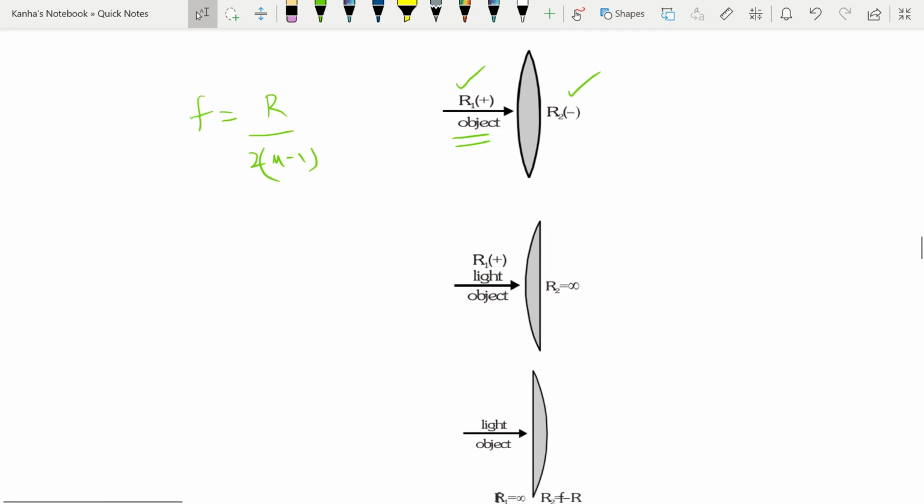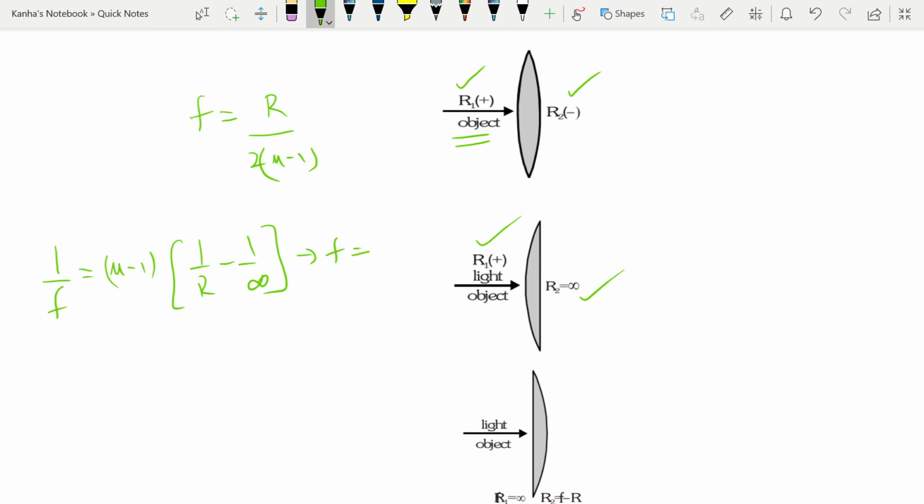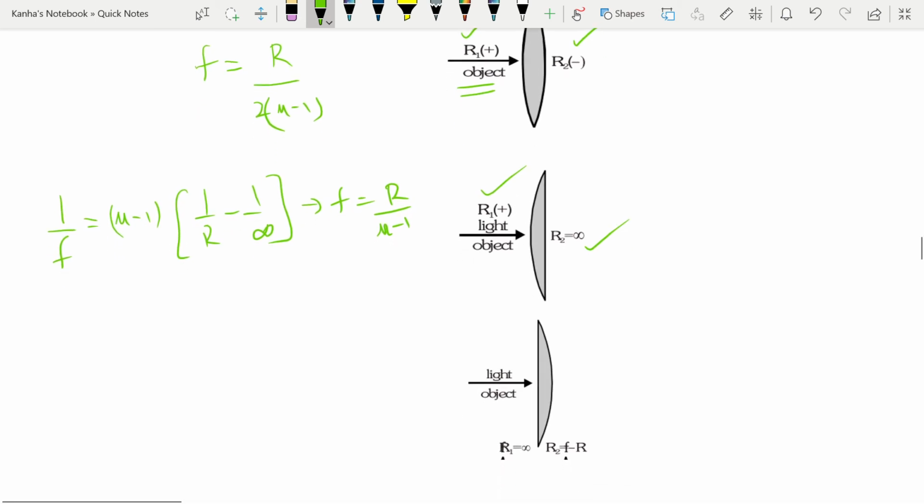Next, let's talk about the second one, in which one of the radii is infinity and the other is just positive r. I can easily write this down as 1 by f is equal to mu minus 1 into 1 by r minus 1 by infinity, so my focal length will come out to be r by mu minus 1. You can derive each of these. What you just need to know is what the radii of curvature are.